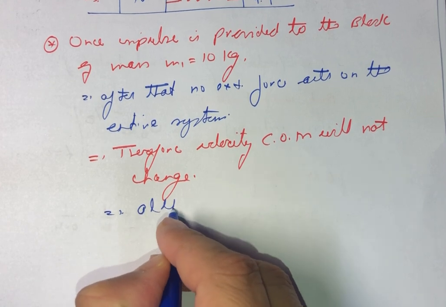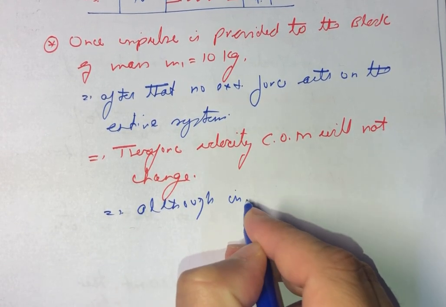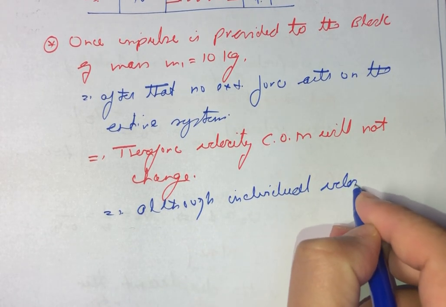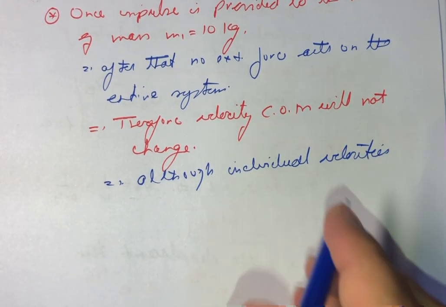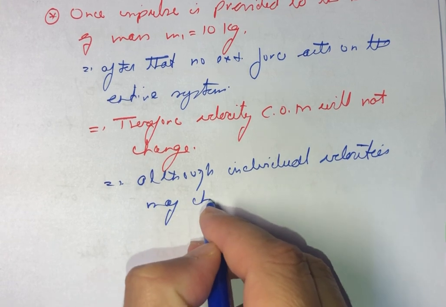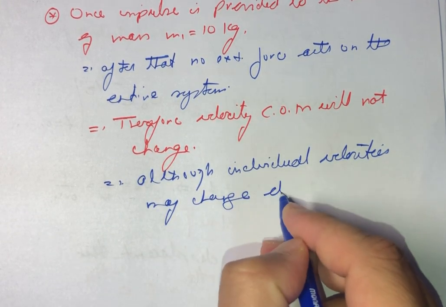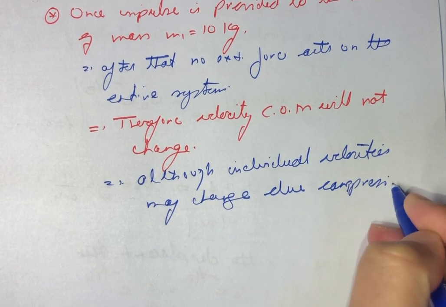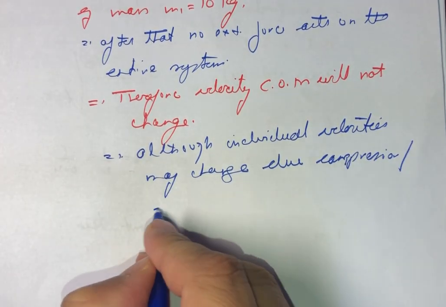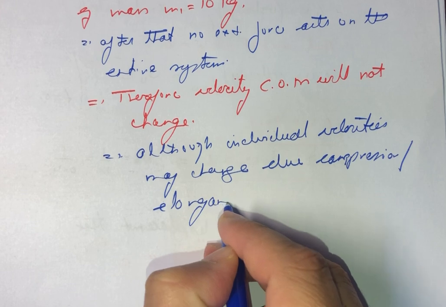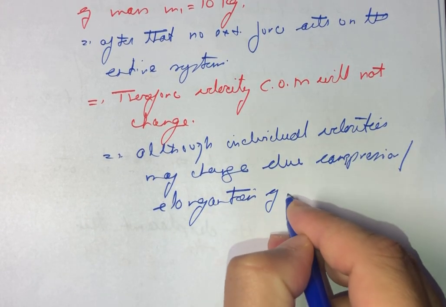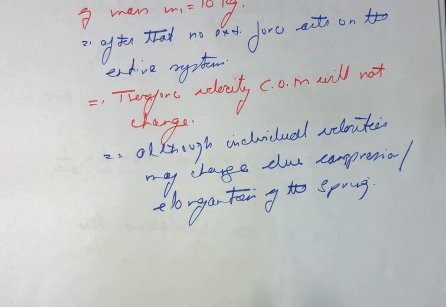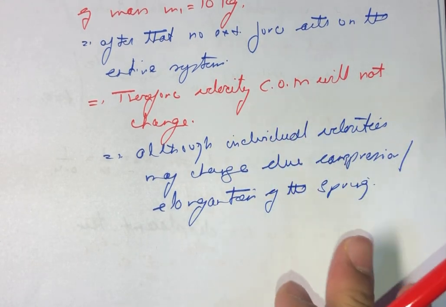Although individual velocities may change due to compression or elongation of the spring, in this case we are only interested in the velocity of the center of mass.